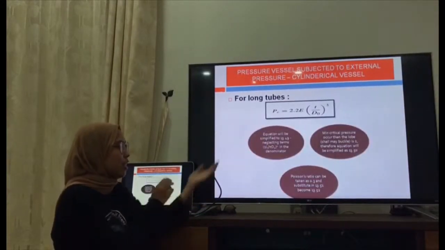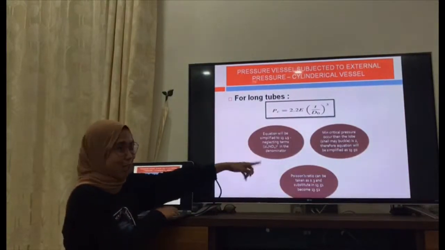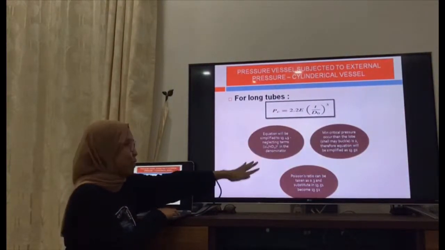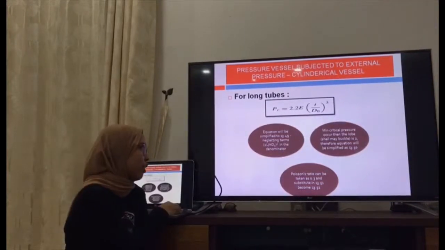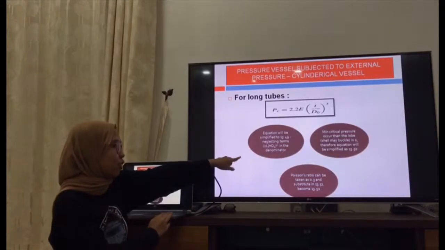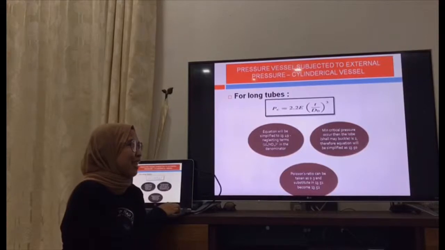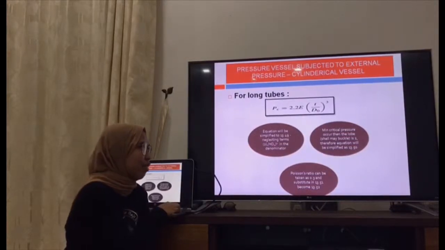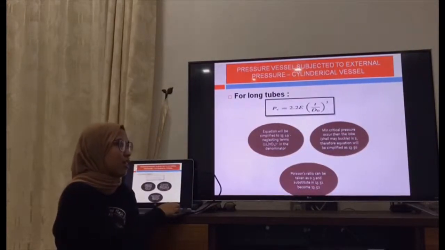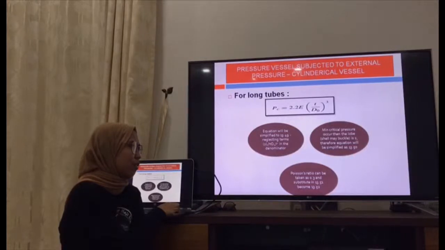For long tubes this is the formula, and the one below is the requirement for long tubes. For long tubes we neglect the term 2L over pi d squared in the denominator. The minimum critical pressure occurs when the lobe number is 2, therefore the equation is simplified to 13.5, and the Poisson's ratio can be taken as 0.3 and substituted into 13.51 to become 13.52.